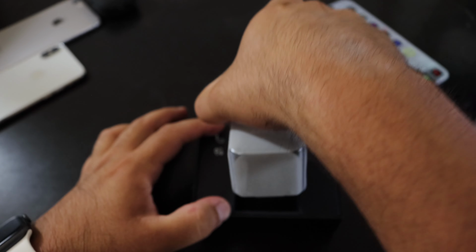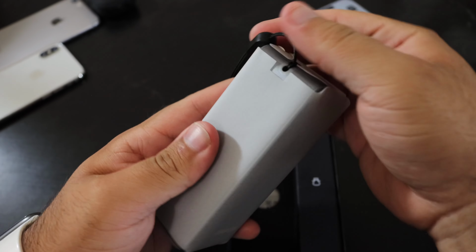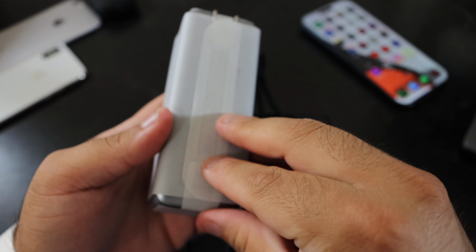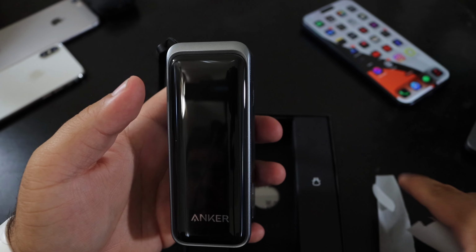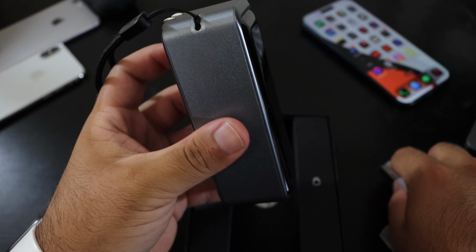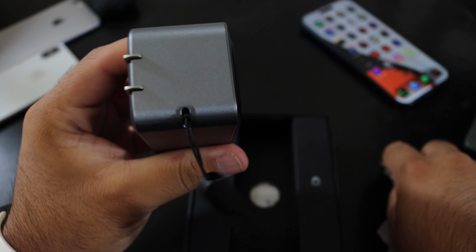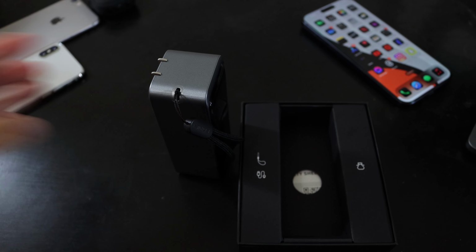So it comes in this nice display. This is the battery bank itself. Very nice, lightweight. It's not too heavy as I thought it'd be. Very cool color. I do like the design. Very cool display. It looked a little bit heavier.